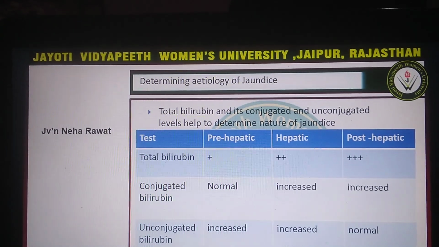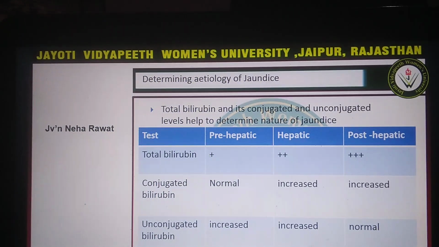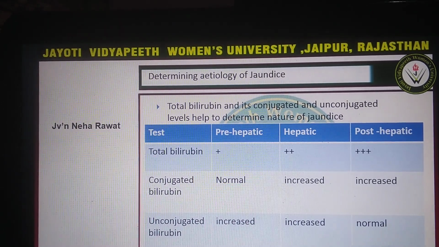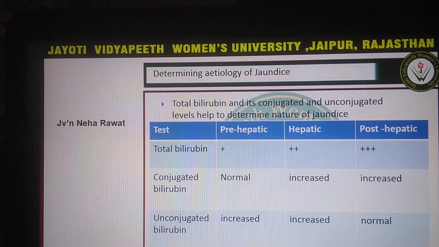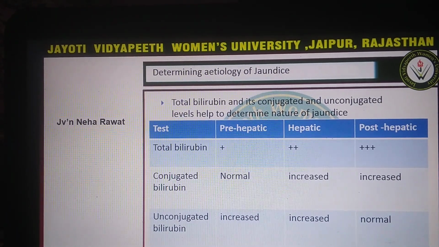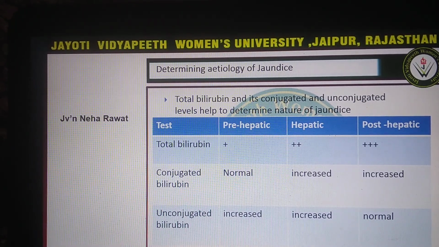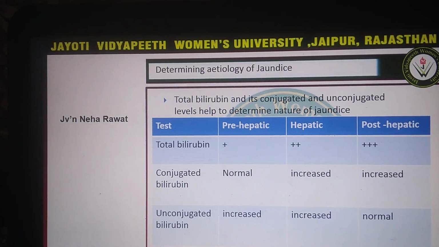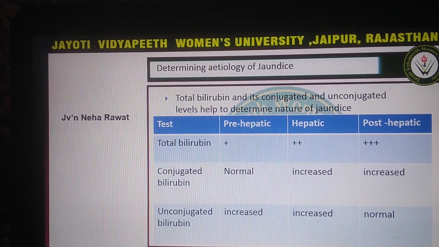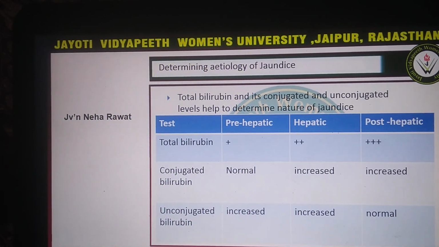Now in this slide, total bilirubin and its conjugated and unconjugated levels help to determine the nature of jaundice. So here we can see the tests conducted in the investigation: total bilirubin, unconjugated and conjugated bilirubin. In the different classifications of jaundice, that is prehepatic, hepatic and obstructive, the total bilirubin in prehepatic case is positive, hepatic case is double positive, and post-hepatic case, or we can say the obstructive case, is maximum or triple positive.